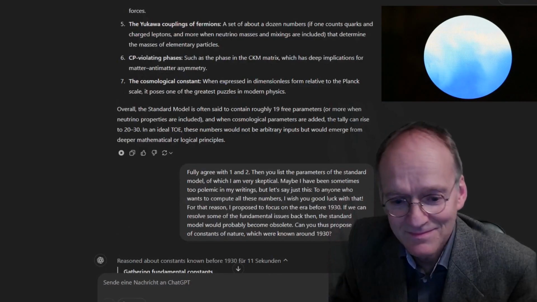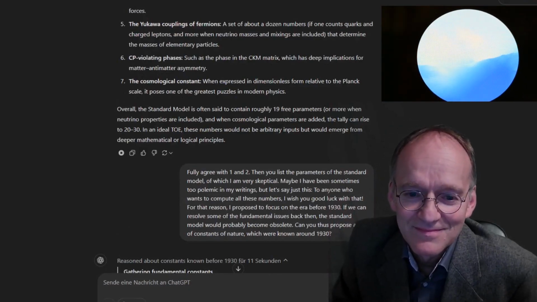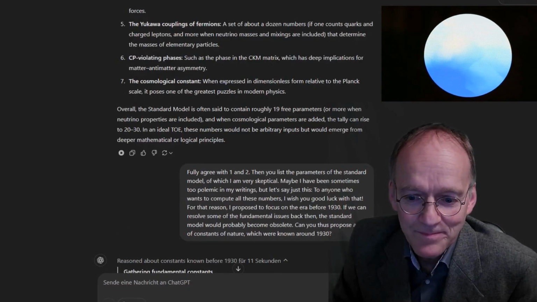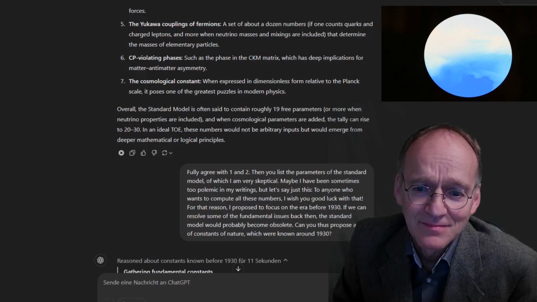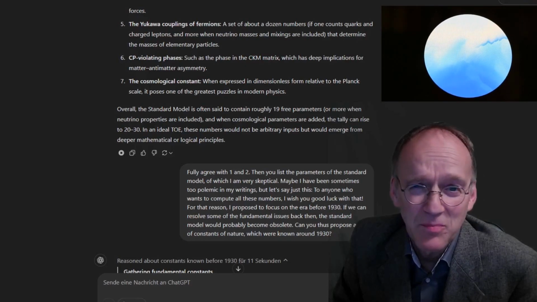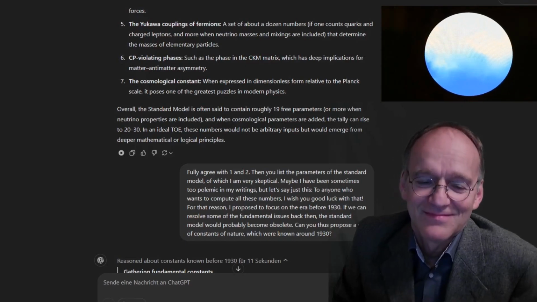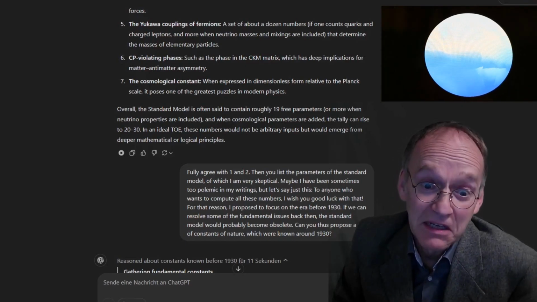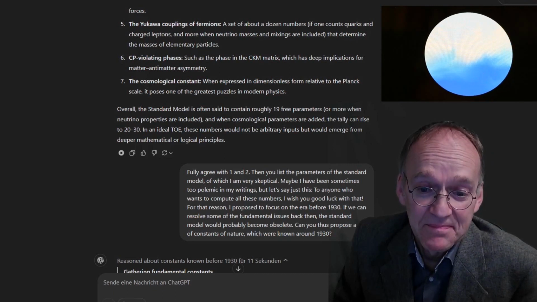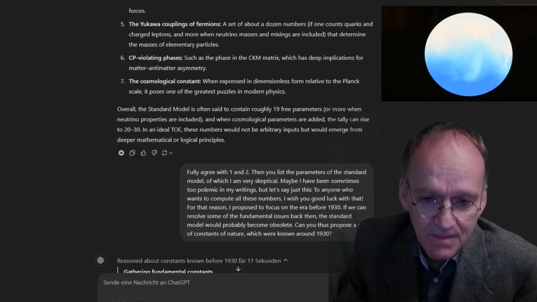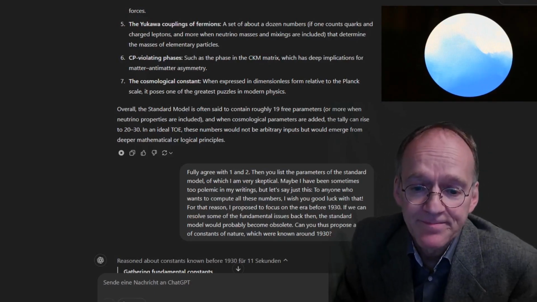7. The cosmological constant, when expressed in dimensionless form relative to the Planck scale, it poses one of the greatest puzzles in modern physics. Overall, the standard model is often said to contain roughly 19 free parameters, or more when neutrino properties are included. And when cosmological parameters are added, the tally can rise to 20 to 30. Ridiculous. In an ideal TOE, these numbers would not be arbitrary inputs, but would emerge from deeper mathematical or logical principles. That's what I say.